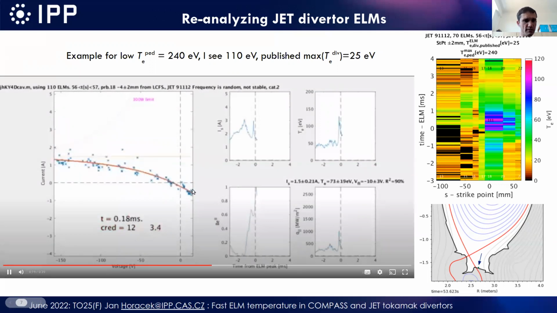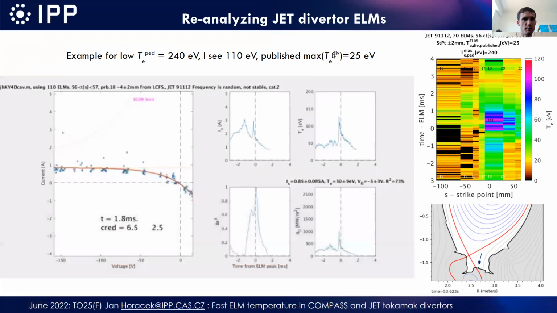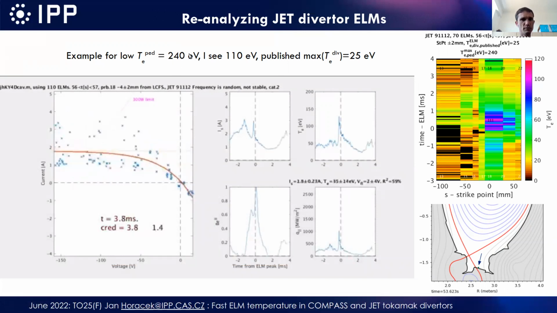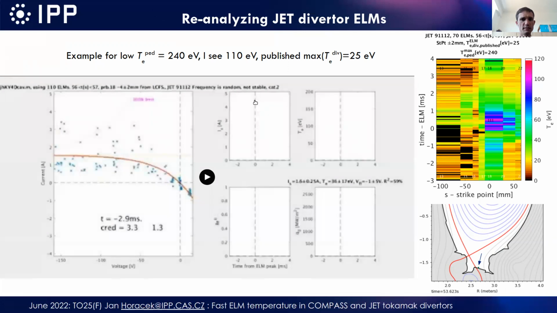You can see very nice IV characteristics. Each data point comes from a different ELM, so it's a pretty credible fit. And in this case, we saw a temperature of about 120 electron volts at maximum, whereas the published value was 25. So we clearly see something much higher, which is quite close to half of the pedestal temperature, which was 240 eV. This was one probe near the strike point.